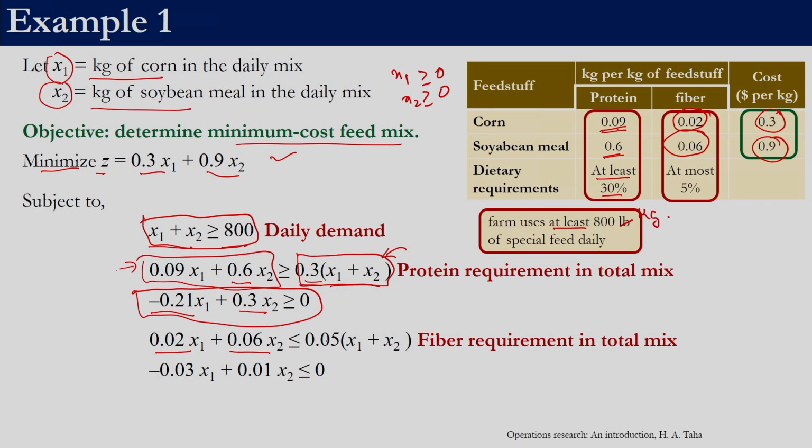So this has to be less than, because here it is at most, right. So that is why it is less than or equal to 5% of the mixture. So 5% is 0.05 of the mixture. So just like we had x1 plus x2, here also we have x1 plus x2. Similarly, this can be simplified. So the x1 term can be taken to the left hand side, the x2 term can be taken to the left hand side, and we will have this equation, right.